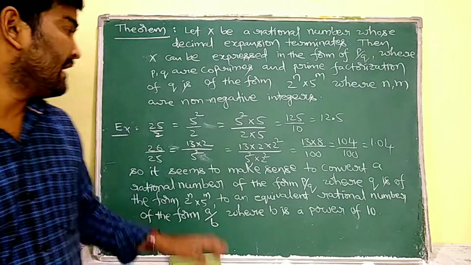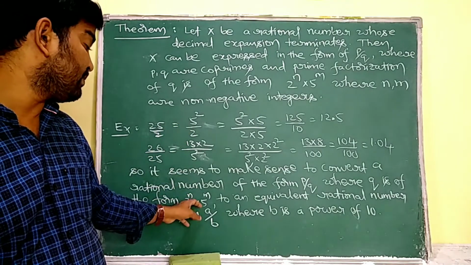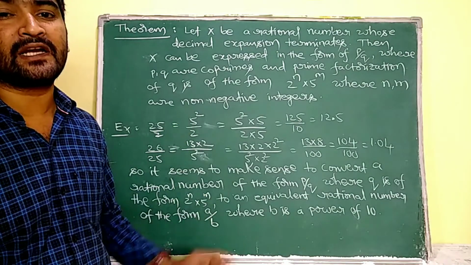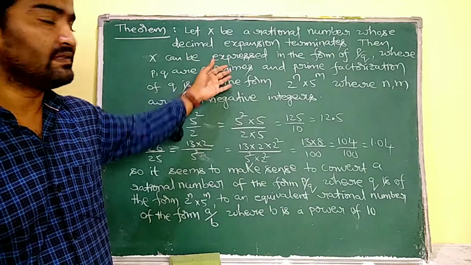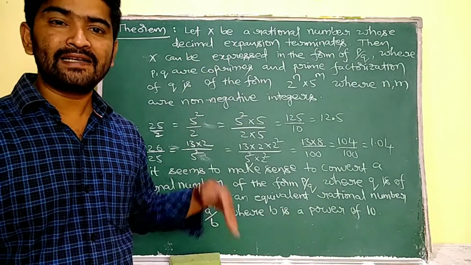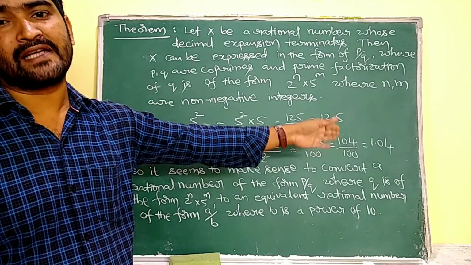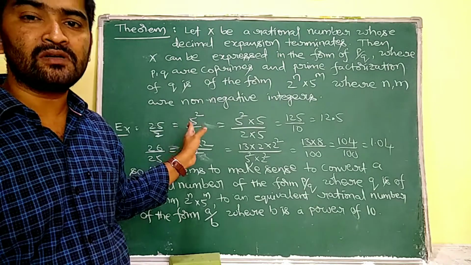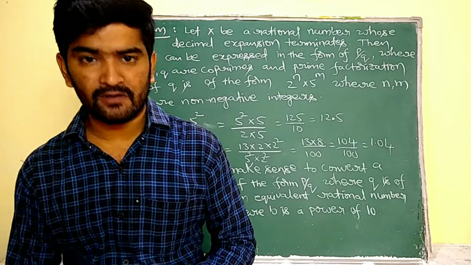That means any rational number whose denominator is in the form of 2 power of something into 5 power of something can be expressed as a decimal expansion by the theorem. And its converse is also true. Any decimal expansion can be expressed as a rational number whose denominator is in the form of 2 power of n into 5 power of m.